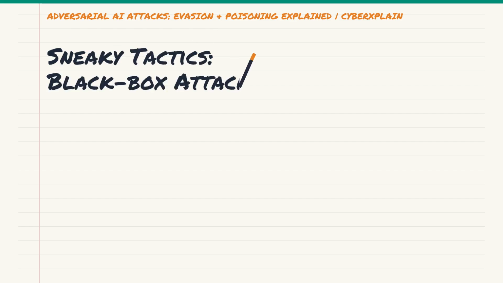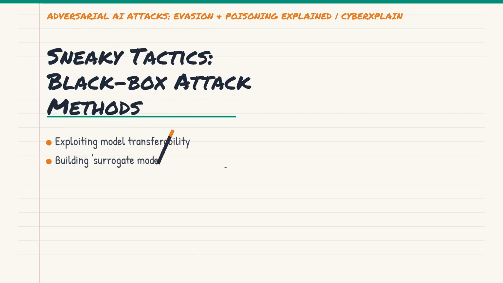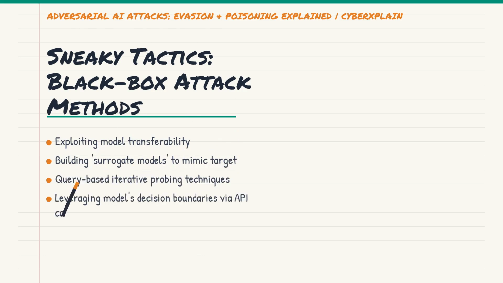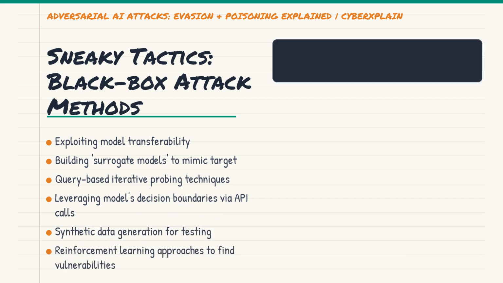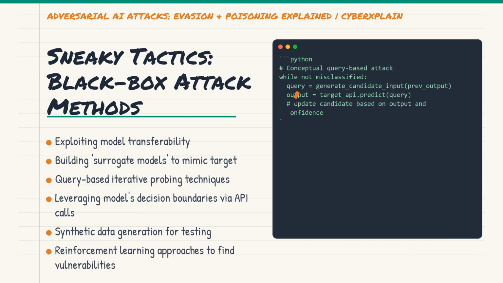So, how do black box attackers manage to pull this off without the blueprint? One common technique leverages transferability. This means an adversarial example crafted for one model might also fool another, different model, even if they were trained on different data. Attackers might train a surrogate model that mimics the target model's behavior, then craft white box attacks against their own surrogate model. Another approach is query-based attacks, where they iteratively send slightly modified inputs to the target API and observe the responses, slowly converging on an adversarial example. It's a clever game of reverse engineering through observation.